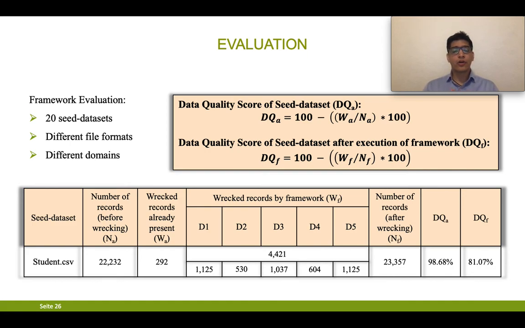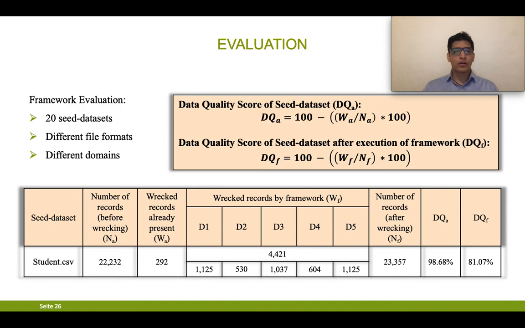After that, wrecked records by framework. How many records were actually wrecked by the framework? D1, D2, D3, D4 and D5 are the quality dimensions based on which it was applied counterproductively, and how many records were wrecked on those quality dimensions. So we can see for D1, it is saying 100125 and so on, where D1 is for incompleteness, D2 for inconsistency, D3 for inaccuracy, D4 for invalidity, and D5 for duplicates. And above that, in total we can see 4421 records were wrecked by the framework.